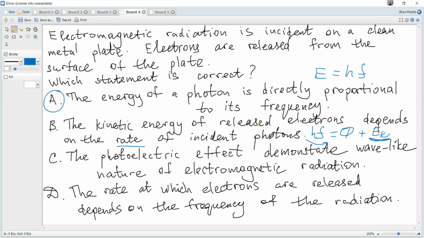So the kinetic energy of released electrons depends on the frequency, or energy, of incident photons. But if we consider D, the rate at which electrons are released depends not on frequency, but on the rate of incident photons, or intensity of radiation.